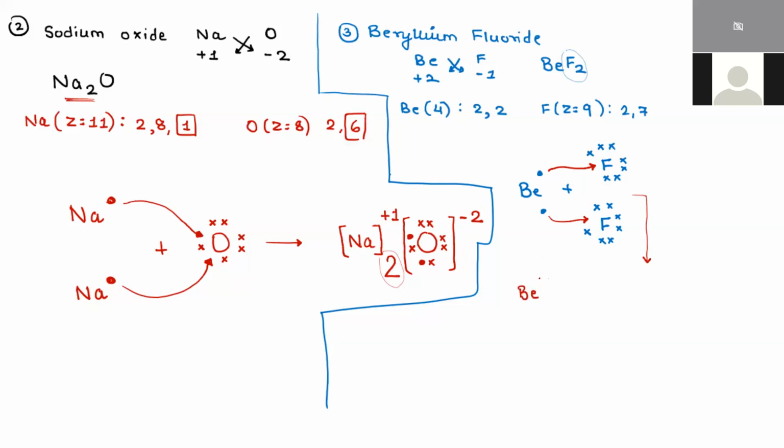What will be the charge on beryllium? How many electrons did beryllium lose? So the charge will necessarily be +2. And fluorine, 1, 2, 3, 4, 5, 6, 7, 8, minus 1. But how many fluorine atoms are there? 2. Okay, so please copy this.